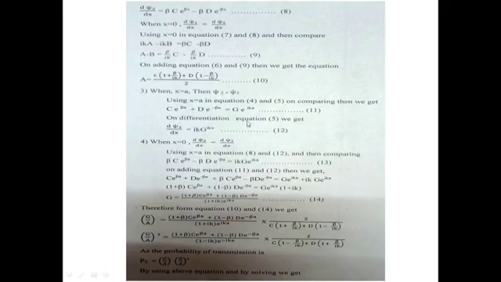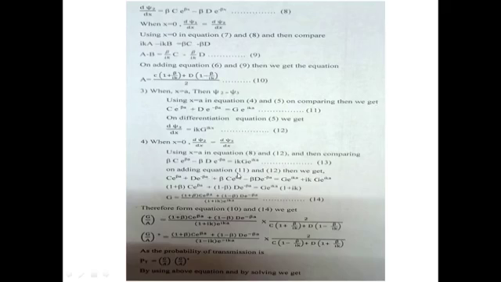On differentiating equation number 5, we get dψ3/dx is equal to ik g e^(ikx), equation number 12. When x is equal to a, dψ2/dx is equal to dψ3/dx. Using x is equal to a in equations 8 and 12, then comparing, you will get βc e^(βa) minus βd e^(−βa) is equal to ik g e^(ika), which is equation number 13.